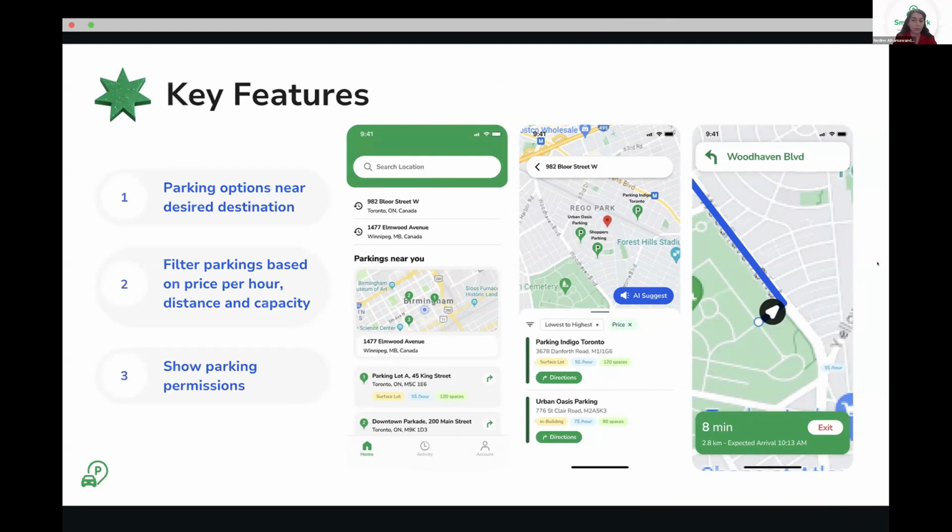And finally, parking permissions, where this feature displays any specific permissions or restrictions for each spot, ensuring users know exactly where they're allowed to park. So these features together make the parking easier for the user.